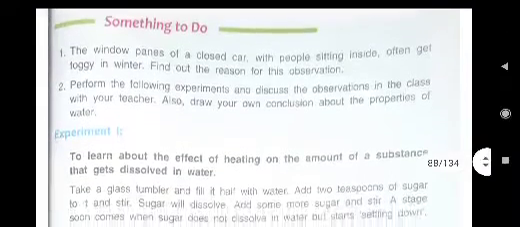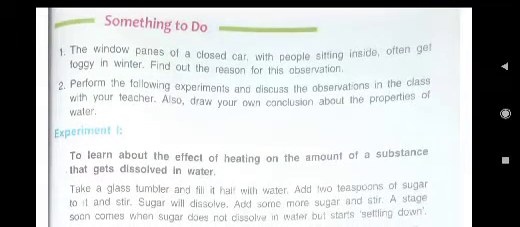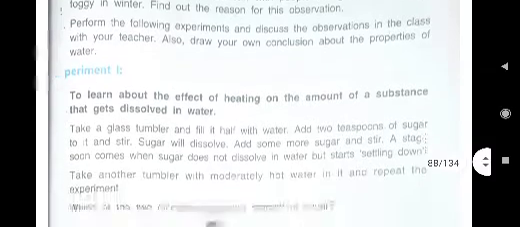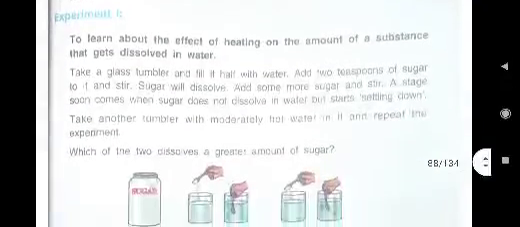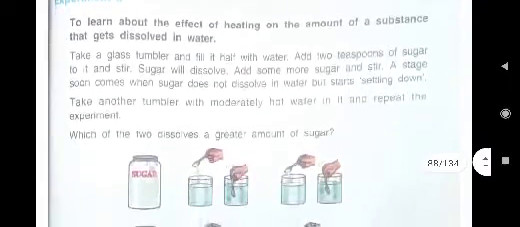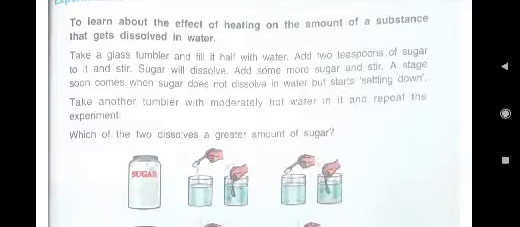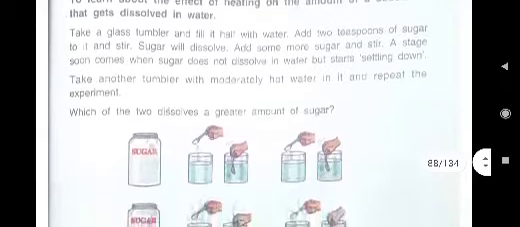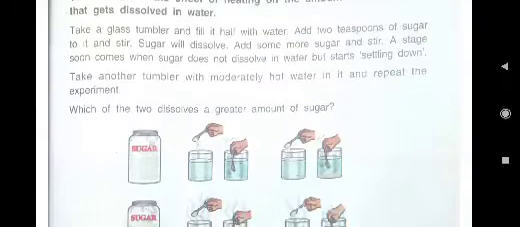Second is: perform the following experiments and discuss the observations in the class with your teacher. Also draw your own conclusion about the properties of water. You are not coming to school, so in our live class you can discuss these activities, these experiments. Here it is written, the first experiment: to learn about the effect of heating on the amount of a substance that gets dissolved in water. And what is the experiment?